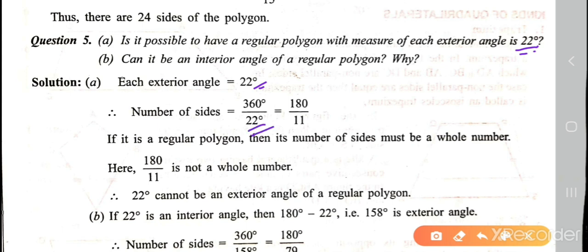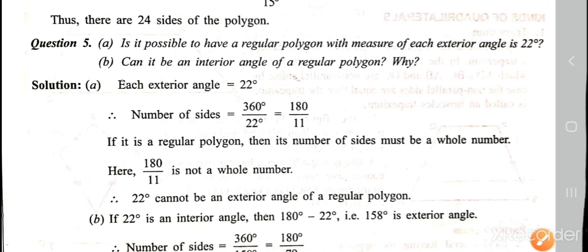You are just cancelling with 2. So you are getting 180 by 11 only. You are not able to cancel it further. That is, you will not get a whole number. Okay, if it is a regular polygon, then the number of sides must be a whole number. You usually take the number of sides as a whole number only, not 0.5 sides like that. So it should be a whole number, then only we can tell that these many number of sides. As we are not getting a whole number, it cannot be considered as the exterior angle of a regular polygon. Okay, so the answer is 22 cannot be the exterior angle of a regular polygon.